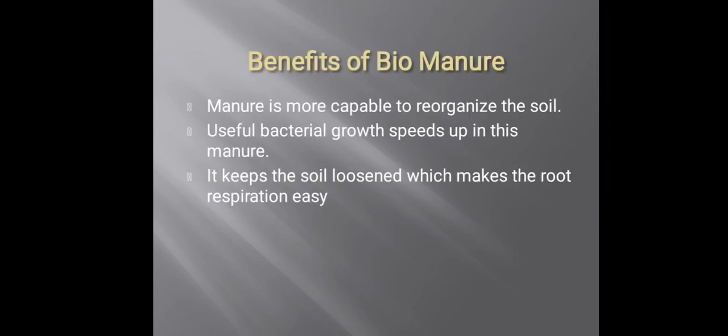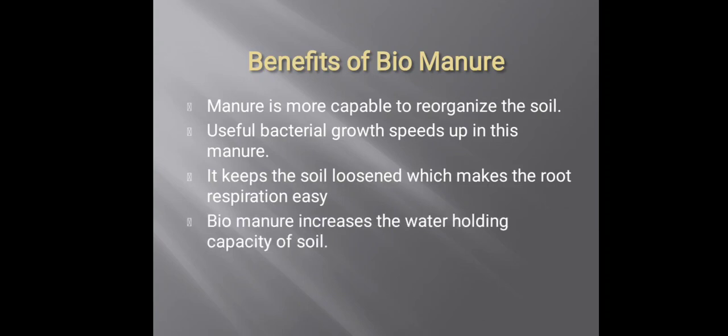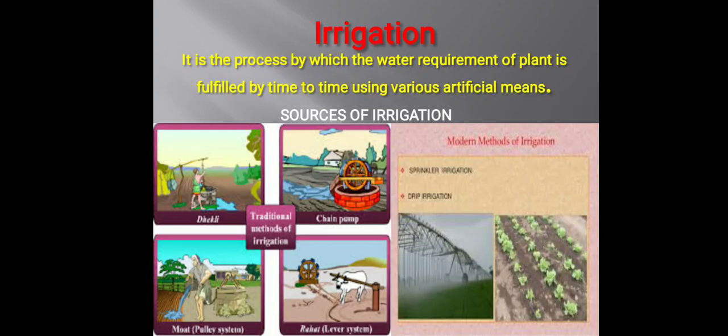First, manure is capable of reorganizing the soil. Second, it speeds up the bacterial growth in the soil. Third, it keeps the soil loosened so that the roots can respire and penetrate easily into the soil. And the last one, biomanure also holds water, which increases the water holding capacity of the soil. So that is why we use biomanures instead of fertilizers.